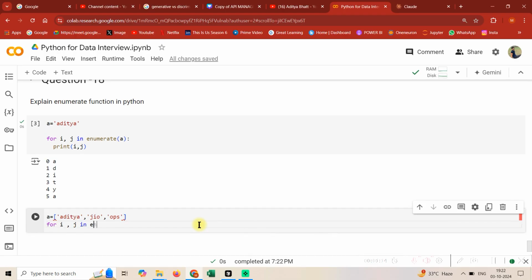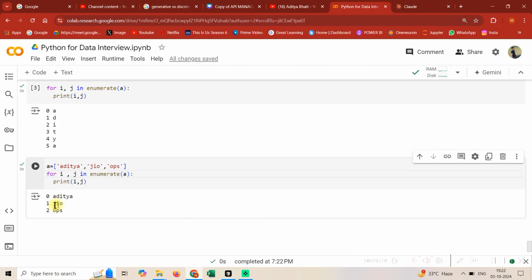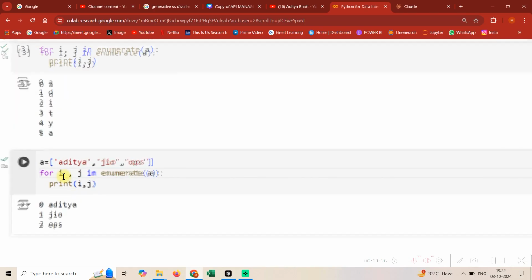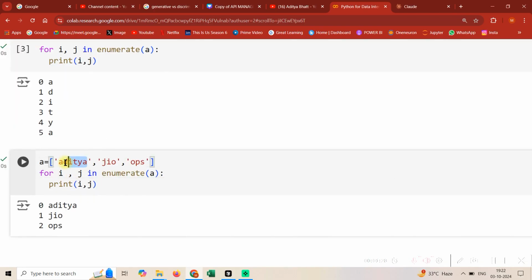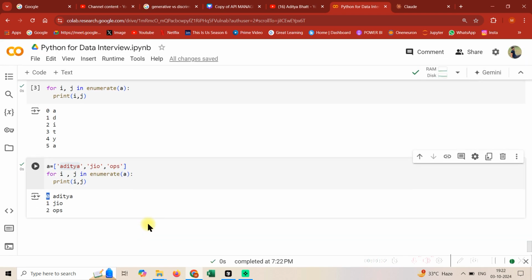So i, j in enumerate(a), and then we're going to print i, j, so we would be able to see what's coming in. See guys, now it got broken down into item-level granularity, so you have the index as well as the item. Such direct questions are asked, so just try to keep this function in mind. Also, a lot of places you will find this used in development-based workloads.